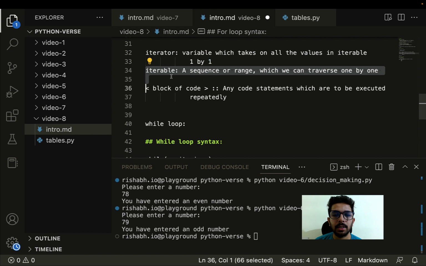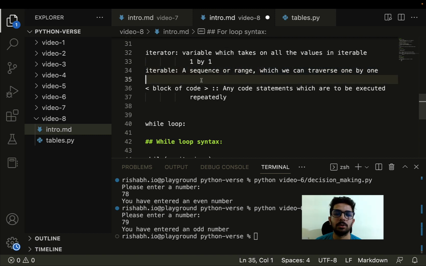Now what exactly is the iterable? An iterable is a sequence or a range which we can traverse one by one. So for example, a range of numbers from 1 to 10, a range of numbers from 1 to 100, or a sequence of names. We will discuss that more when we cover lists and arrays, but for now you can assume that an iterable is a sequence or a range which we can iterate over.